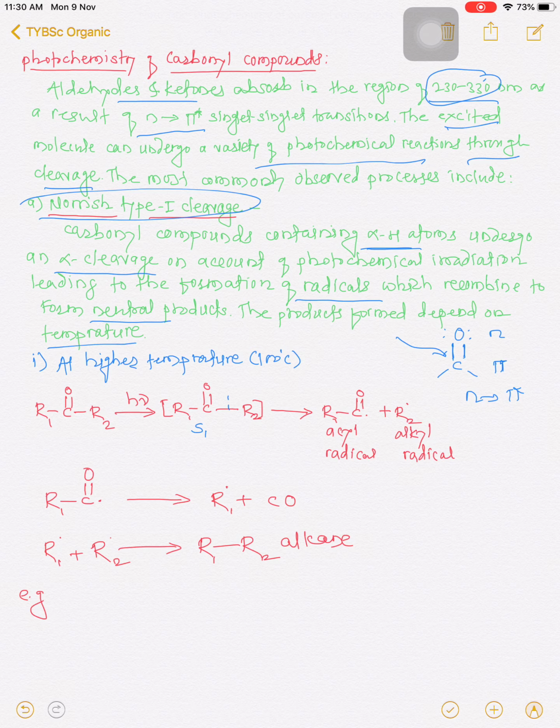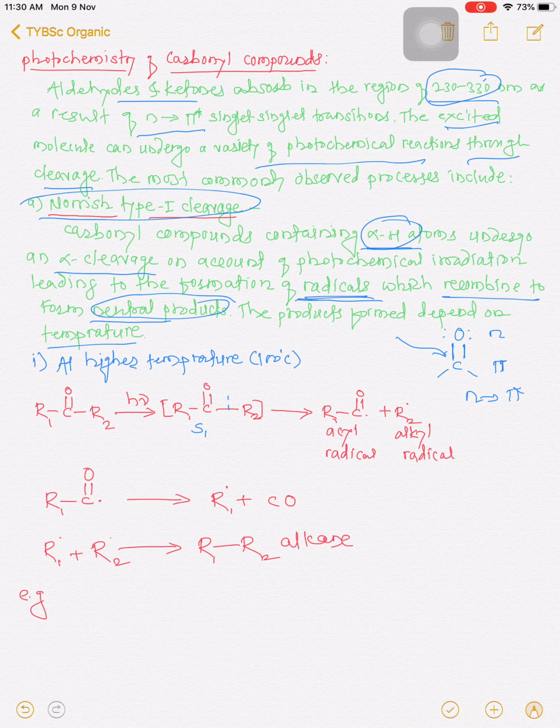Now see here, in Norrish type first reaction, those carbonyl compounds which contain alpha hydrogen atoms undergo cleavage at the alpha carbon and give radicals, and these radicals again recombine and we are getting the neutral products.